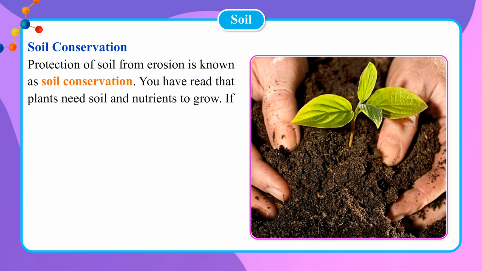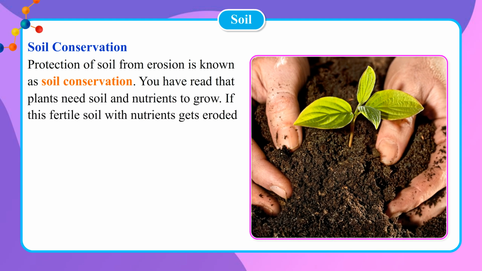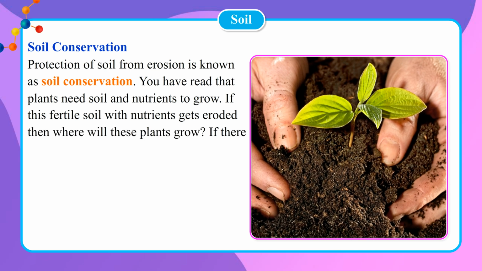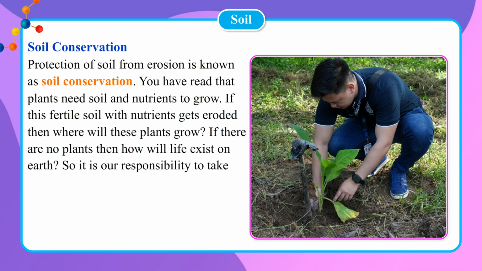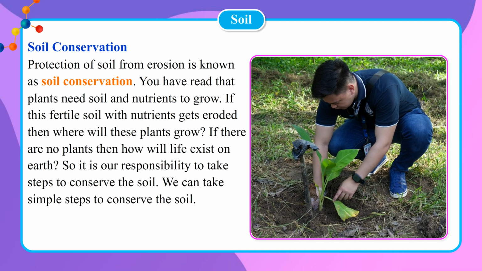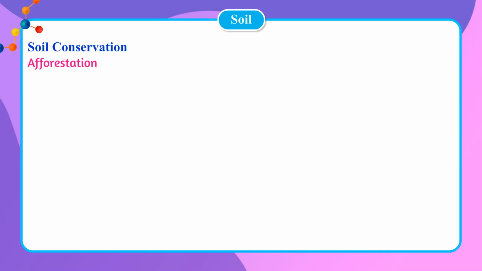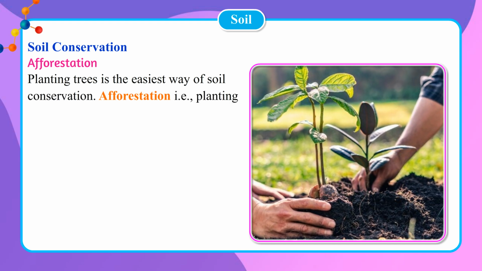You have read that plants need soil and nutrients to grow. If this fertile soil with nutrients gets eroded, then where will these plants grow? If there are no plants, then how will life exist on earth? So it is our responsibility to take steps to conserve the soil. We can take simple steps to conserve the soil. Afforestation. Planting trees is the easiest way of soil conservation.